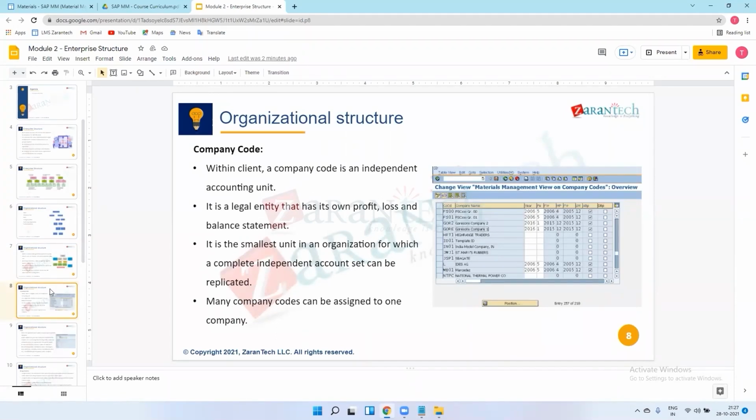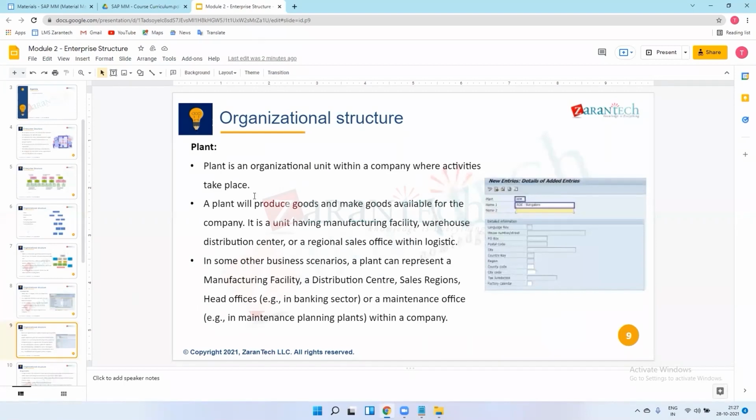So the plant will produce goods and make goods available for the company. It means the plant we have created in the company will produce the goods, meaning production will actually happen in this plant. Generally people say, this car is produced in that plant. This is the general statement. It is a unit having a manufacturing facility, warehouses, distribution center, or regional sales office within logistics.